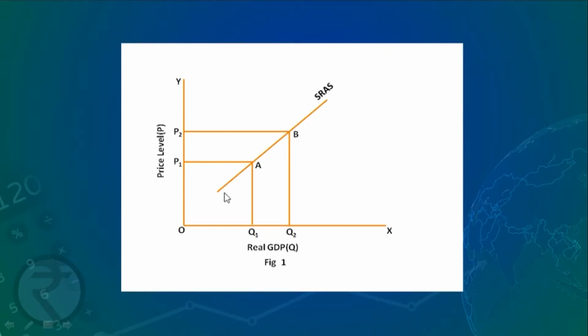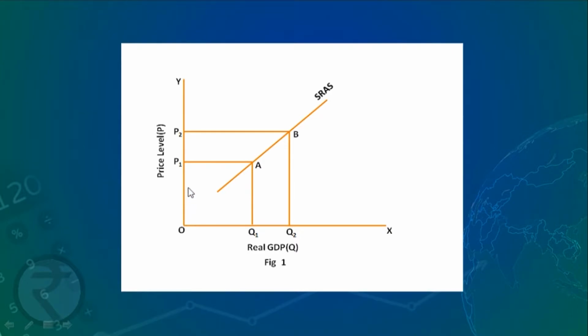We have shown this short run aggregate supply curve in figure 1. On x axis we have taken real GDP or quantity supplied. On y axis we have shown the price level.